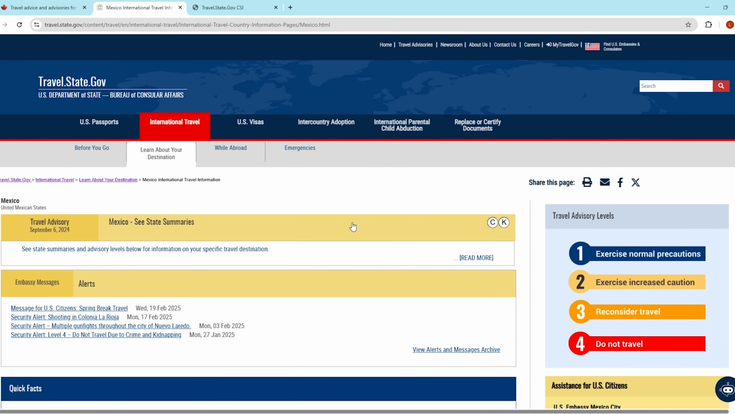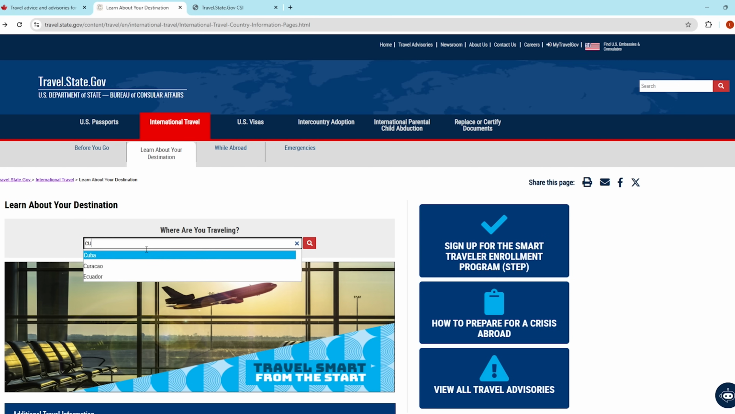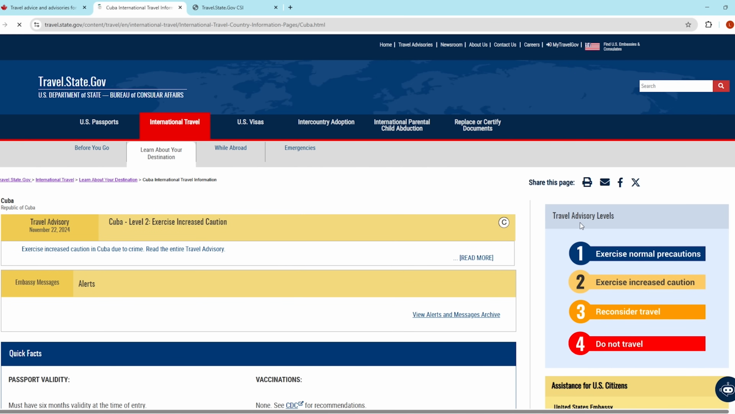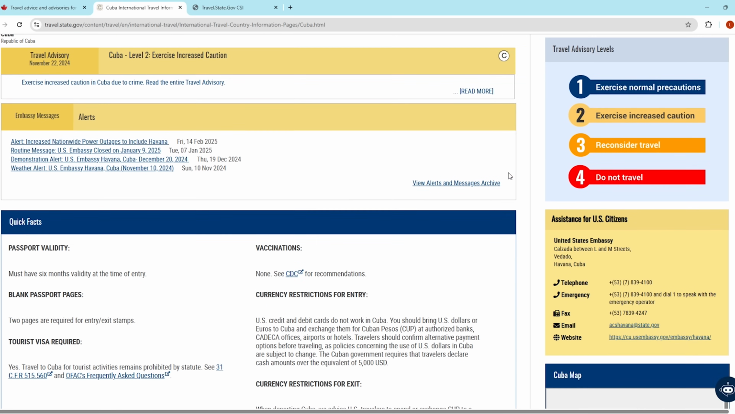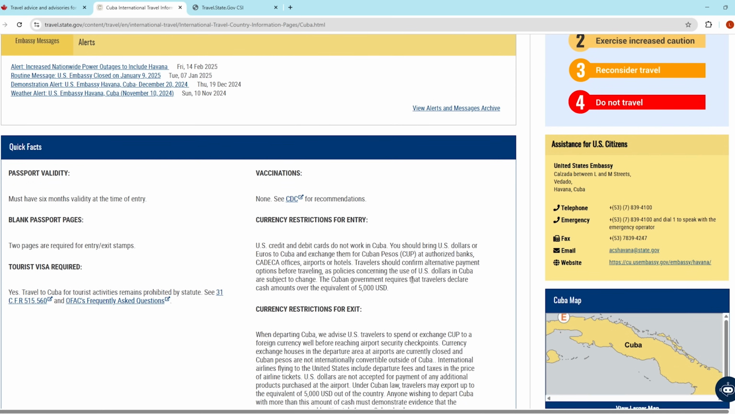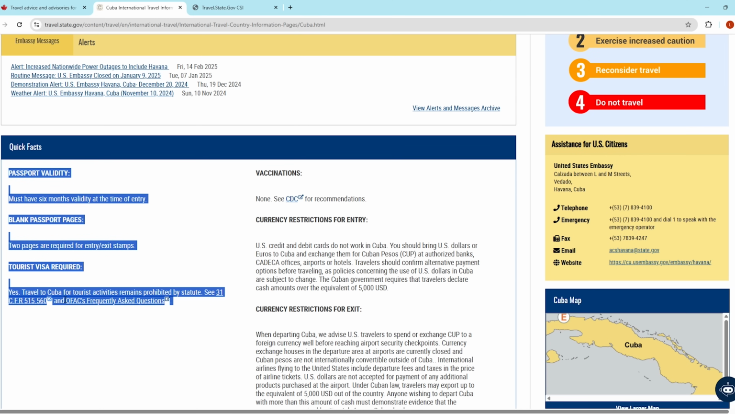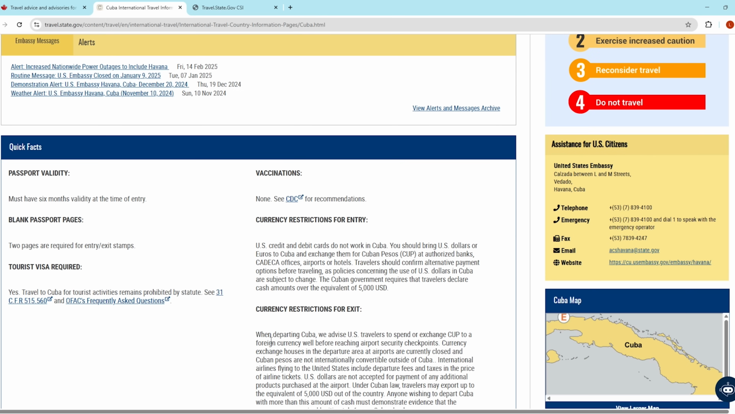Now let's go to the Secretary of State as well. Let's go back one. Let's get to where I plug in my country. Let's go to Cuba. Again, I was expecting a different rating, but lo and behold, it's still that level 2 yellow rating, exercise increased caution. Now, quick facts on here, you get different information. So Americans, you need to be paying attention to this: tourist visa required. Yes, travel to Cuba for tourist activities remains prohibited by statute. It's got the link. You can research those. I'm just going to tell you I've looked at them. It's pretty darn hard to get an exemption to travel to Cuba as a tourist.